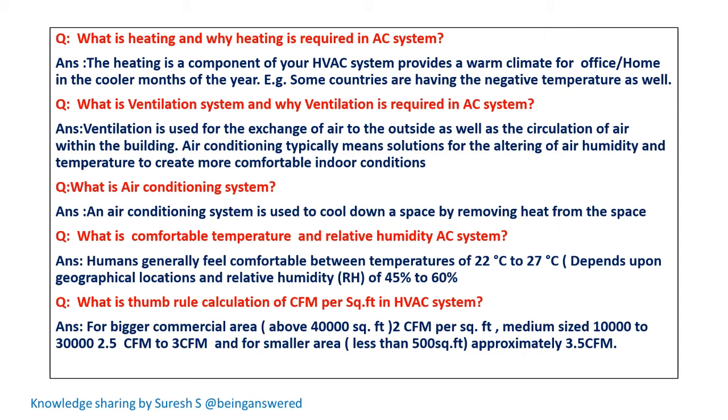What is the thumb rule calculation of CFM per square feet in an HVAC system? For bigger commercial areas above 40,000 square feet, 2 CFM per square feet will be considered. For medium sized areas of 10,000 to 30,000, 2.5 CFM to 3 CFM will be considered. And for smaller areas, less than 500 square feet, approximately 3.5 CFM will be considered.